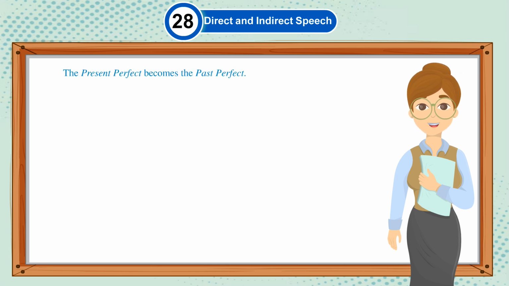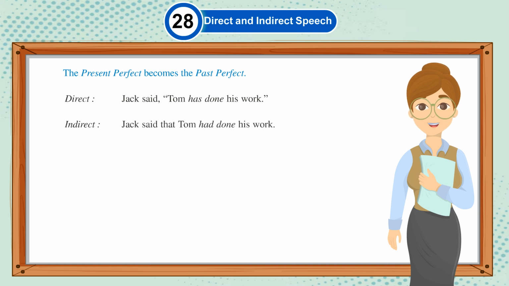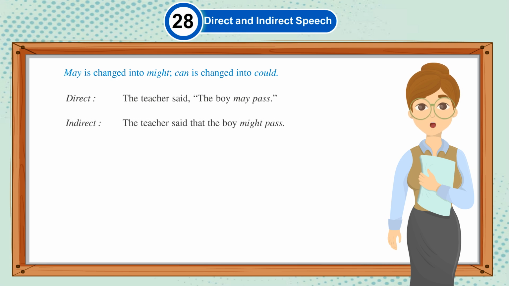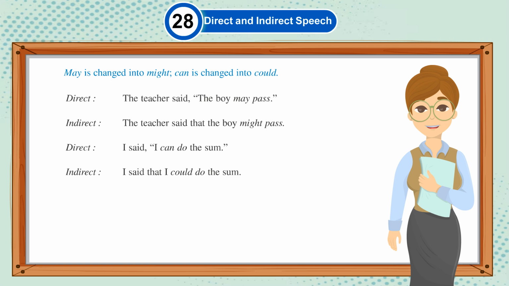The present perfect becomes the past perfect. Direct: Jack said, "Tom has done his work." Indirect: Jack said that Tom had done his work. May is changed into might. Can is changed into could. Direct: The teacher said, "The boy may pass." Indirect: The teacher said that the boy might pass. Direct: I said, "I can do the sum." Indirect: I said that I could do the sum.